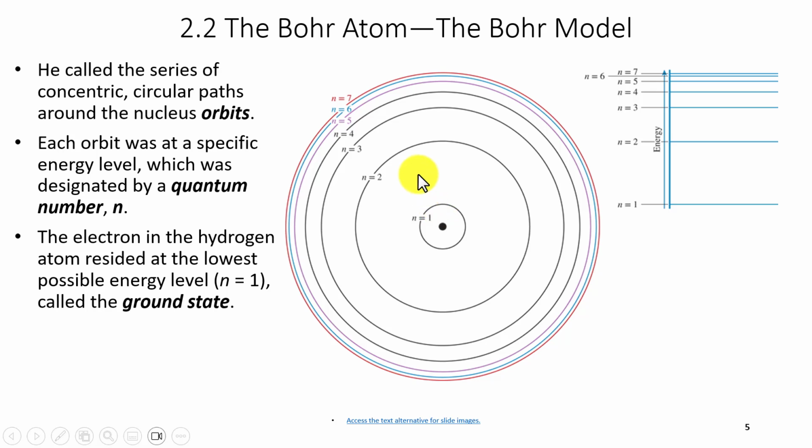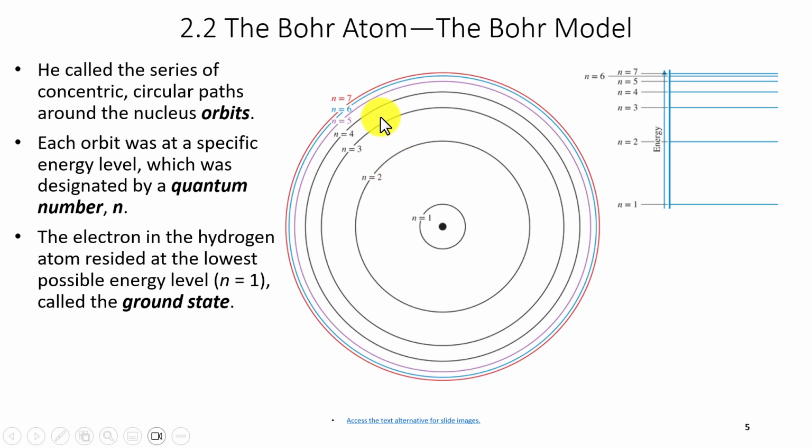If the light is from n equals 3, 4, 5, and 6 going down to n equals 2, that corresponds to the visible spectrum. So the change in these wavelengths corresponds to the part of the electromagnetic spectrum that is the visible spectrum.